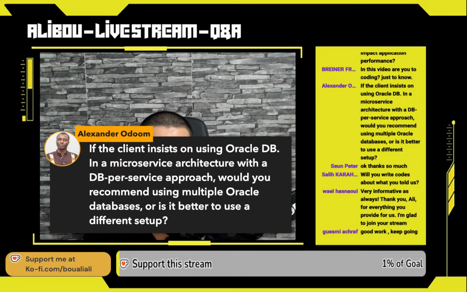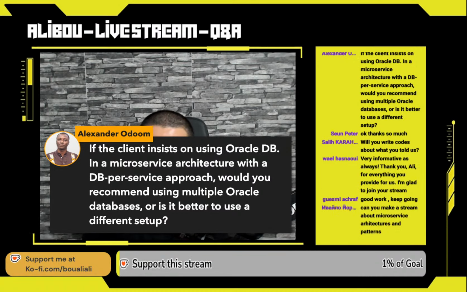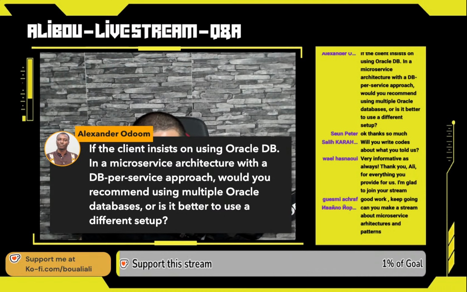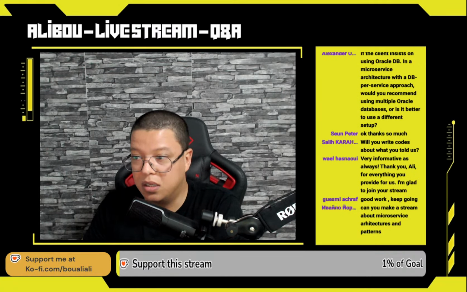If the client insists on using Oracle DB in a microservice architecture with a DB per service approach, would you recommend using multiple Oracle databases, or is it better to use a different setup? For this one, it really depends on the customer or the client. If he wants to use Oracle database, he's free to do that if he's willing to pay for it. No worries with that.